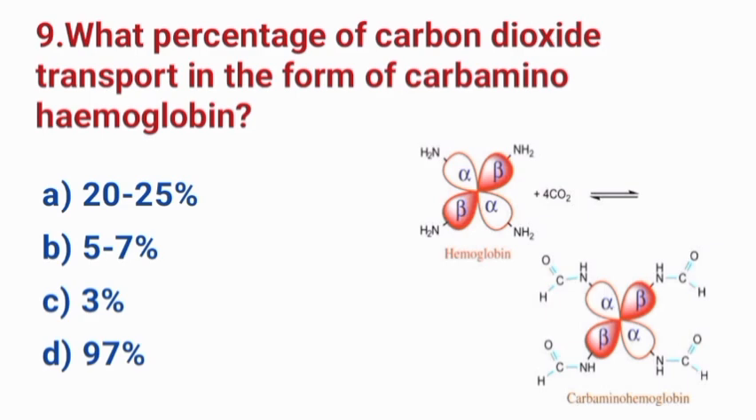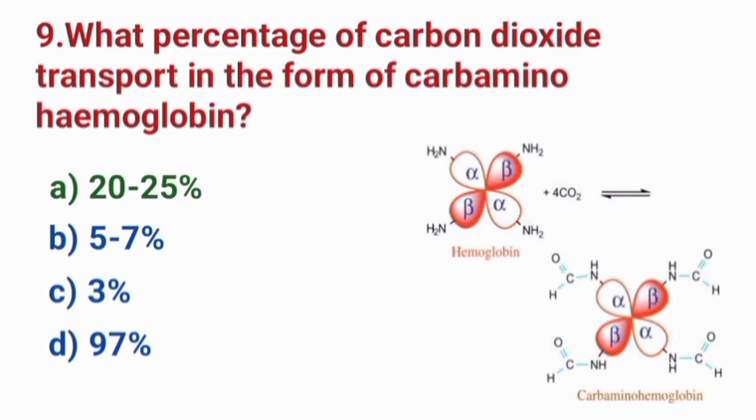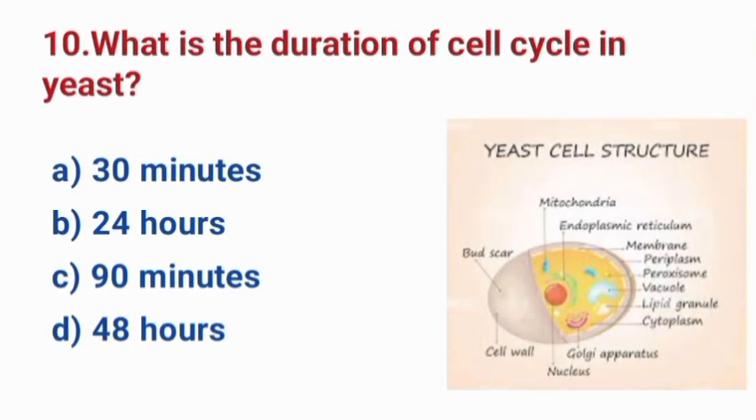Question number 9. What percentage of carbon dioxide is transported in the form of carbaminohemoglobin? A. 20 to 25%. B. 5 to 7%. C. 3%. D. 97%. The correct answer is option A. 20 to 25%.